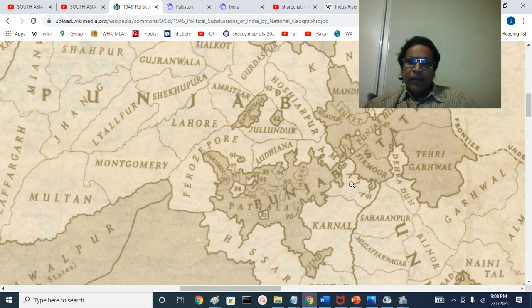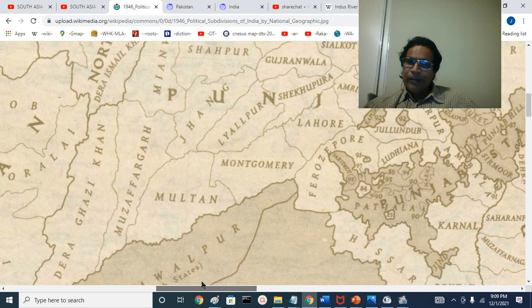Cis-Sutlej: Ambala district, Ludhiana district, Firozpur district. Jalandhar district is the north of Sutlej, that is Trans-Sutlej. The Hoshiarpur district, Amritsar district, Sutlej river continues here across Lahore district and Shahiwal district, that is Montgomery district.